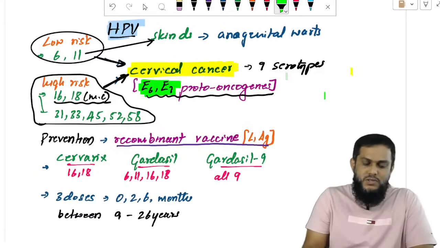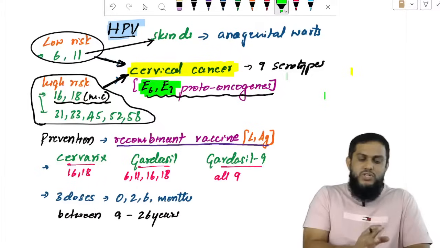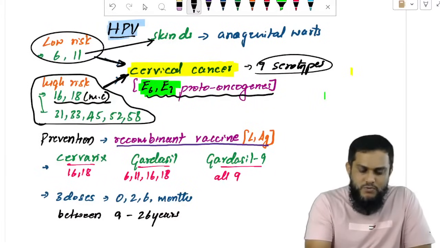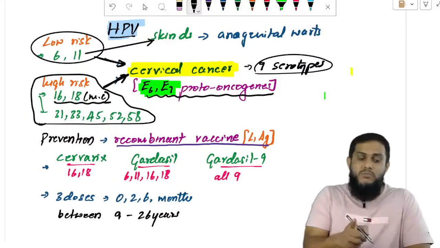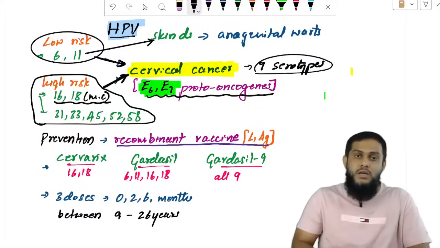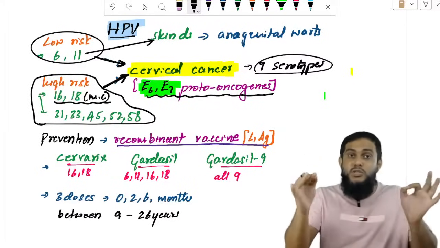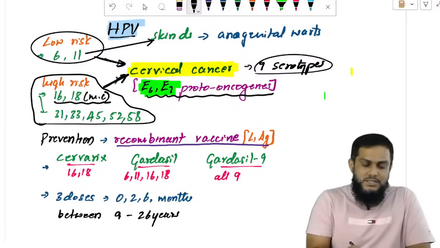Now, which serotypes cause cervical cancer? 9 serotypes. Which have low risk? 6 and 11. Which have high risk? The remaining all. Among them, which is most common? 16 and 18. Which are the proto-oncogenes? E6, E7. Everything is important. Now, how will you prevent cancer?